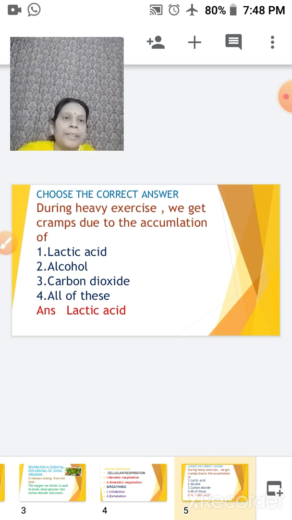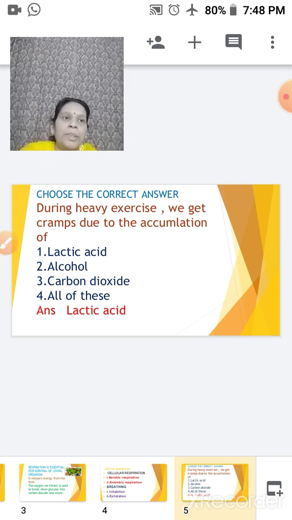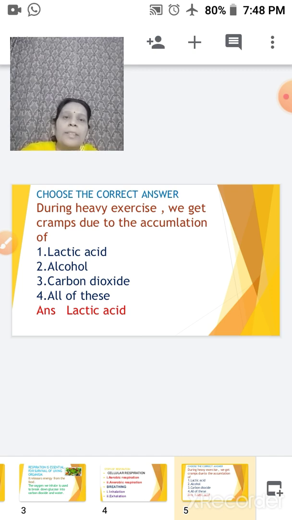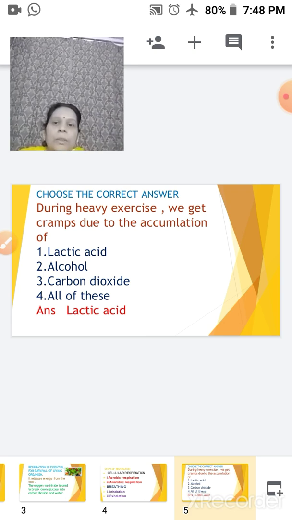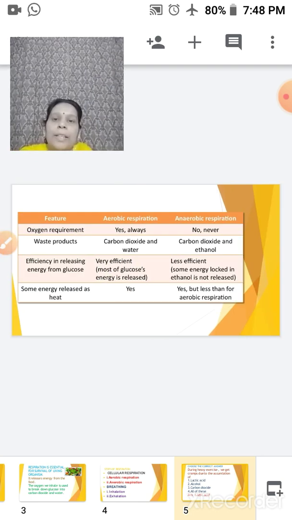What is happening during that time? While we are performing any physical activity like running or exercise, we respire very fast but do not get sufficient oxygen. In such situations, anaerobic respiration takes place. But here, instead of alcohol, lactic acid is produced along with carbon dioxide, which gets accumulated within the muscles, and we get the cramps. This is what is happening at the time of heavy exercise.